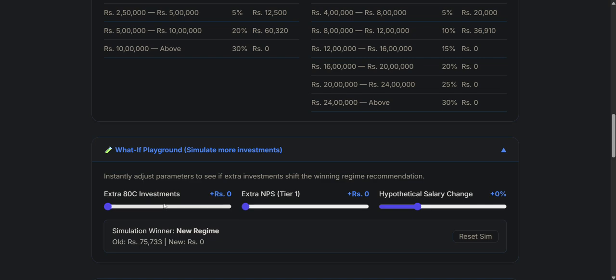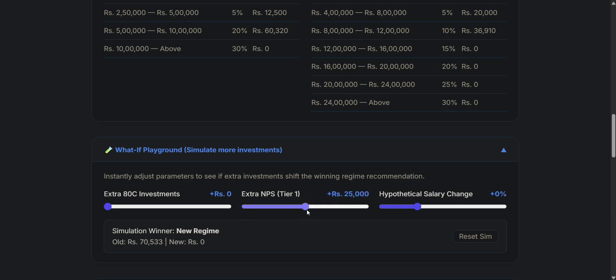In terms of 80C, it doesn't matter even if we were to increase the investment by another 1.5 lakh, because this person has exhausted their 80C limit of 1.5 lakhs. Again, I'm sorry for always using he, I want to keep it gender neutral. Let's say the extra NPS contribution for this person is 25,000.